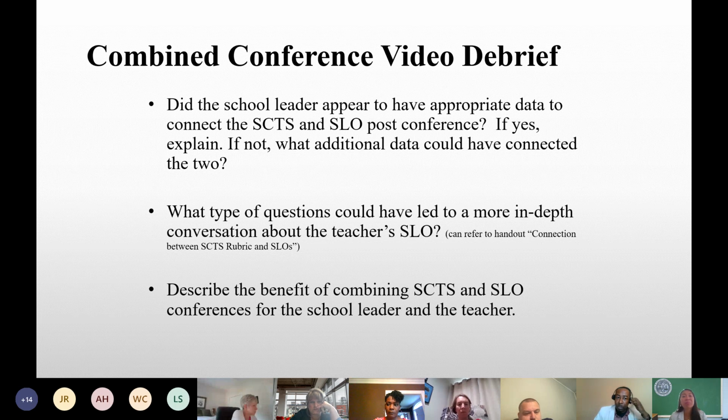I just want to jump in on that second bullet right quick before we go to the final bullet. Just this morning, there was a graphic that was shown that pretty much showed the portions of the SLO components that tie to the SCTS indicators. I would just show that. Yeah, Faye, I just want this to be meaningful.